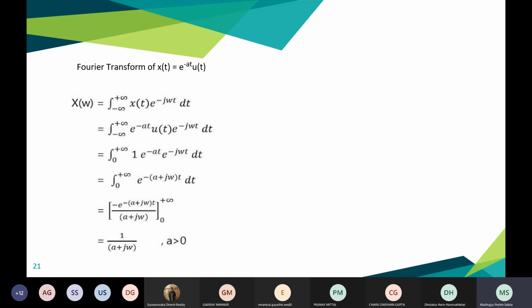You know the integral of this exponential, which will be the exponential divided by the power. So in the end, we'll get the value 1 divided by a plus j omega. This will be the Fourier transform of the signal x(t) at frequency omega.